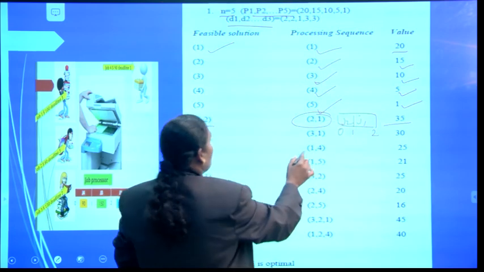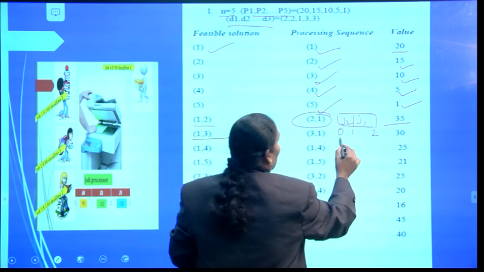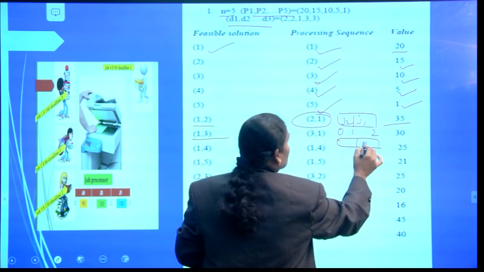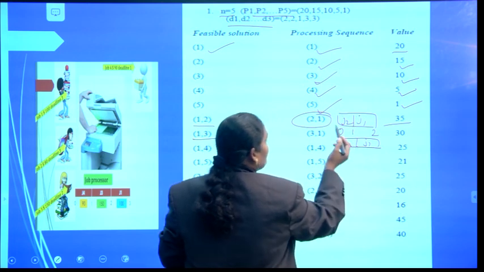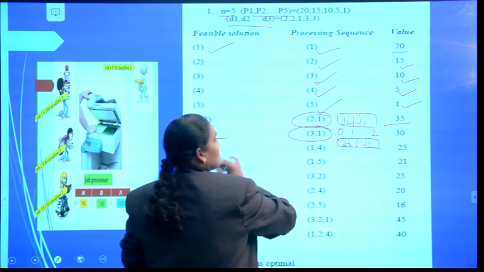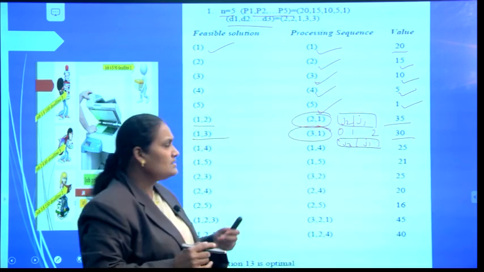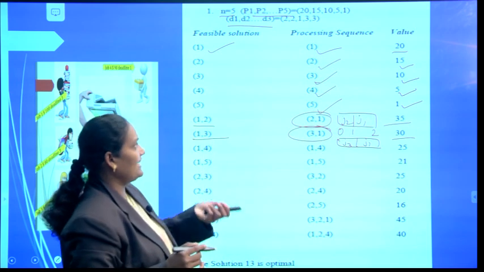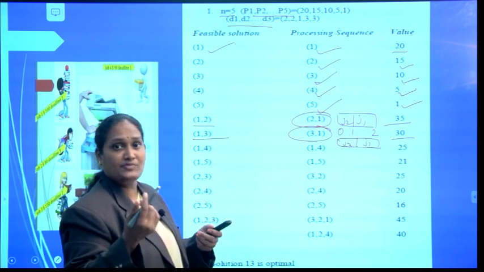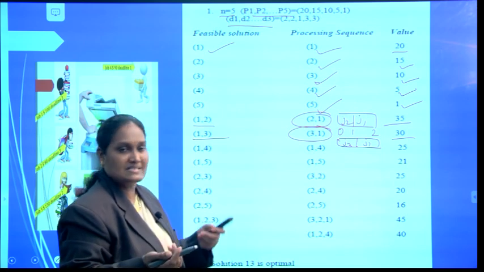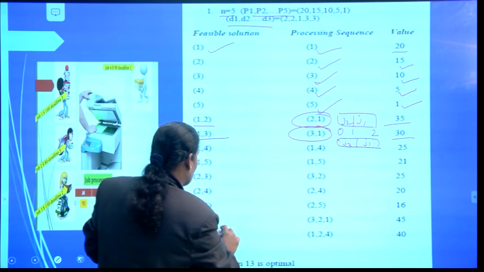So the processing sequence becomes 2, 1 and the profit earned becomes 35. In the same way, if you take 1 and 3, the deadline of 1 is 2, so J1 is performed here. The deadline of 3 is 1, so J3 is performed here. The processing sequence becomes 3, 1 and the profit earned becomes 30. For manual processing I represented all these things, but a maximum of 3 jobs can be performed since the maximum deadline is 3. So I am going to explain the 3 jobs.